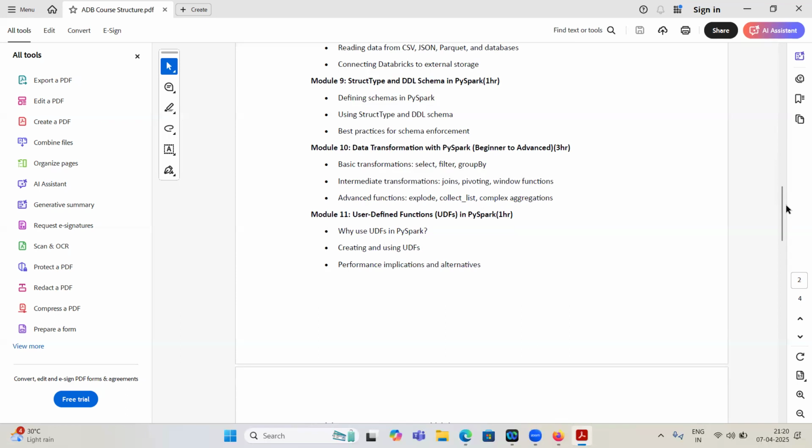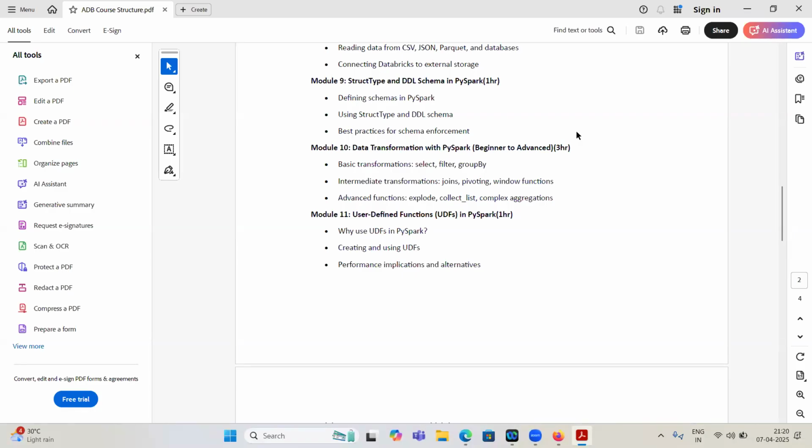So in ADF we have linked services. We can use a linked service and connect to different services from ADF. But in Databricks we don't have specific connectors like linked services. So we have to use mount points. We have to create mount points for ADLS, and we have to use the JDBC connector to connect to SQL database. These we will discuss in the fourth and fifth week.